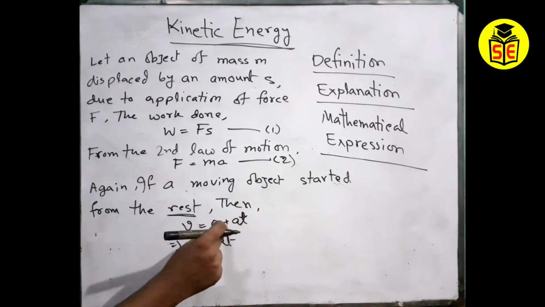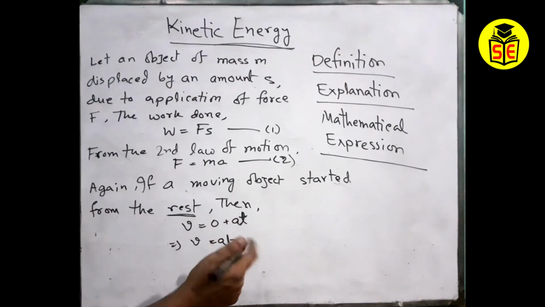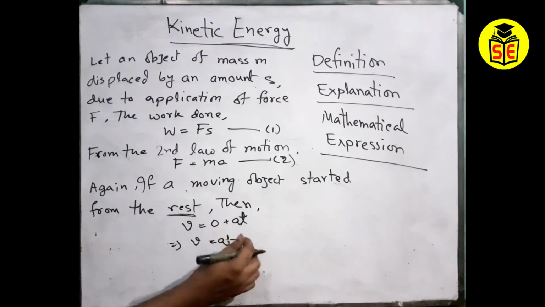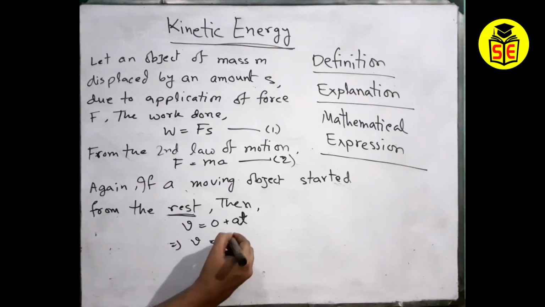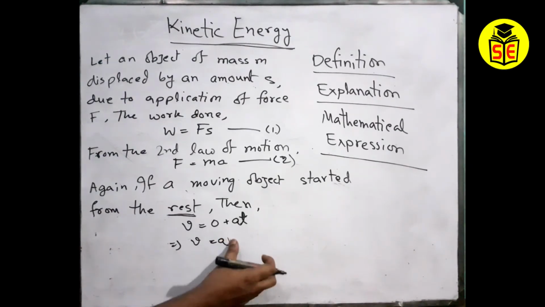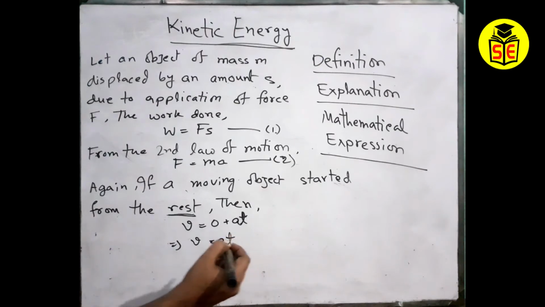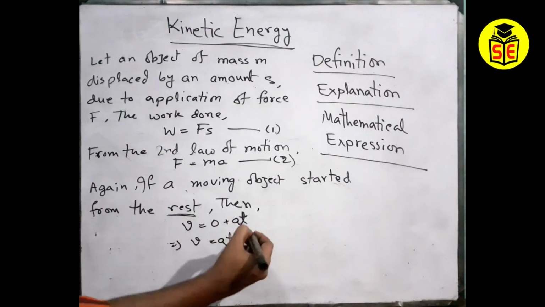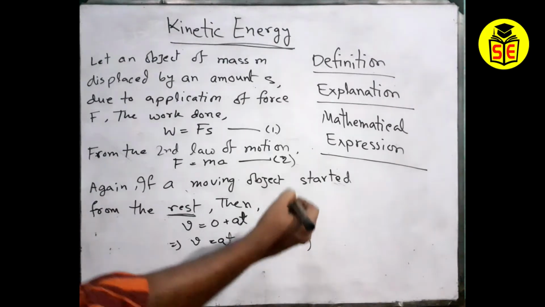When an object has started from the rest, that means the primary velocity of this object is 0. So v equals 0 plus at. 0 has no value, we know that, so v equals at. So this will be equation number 3.